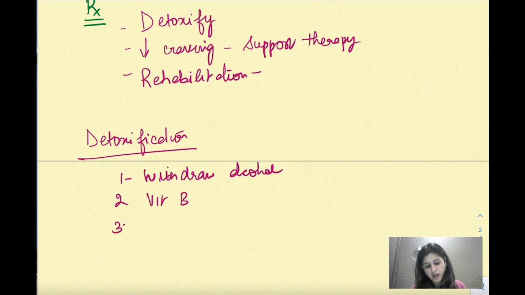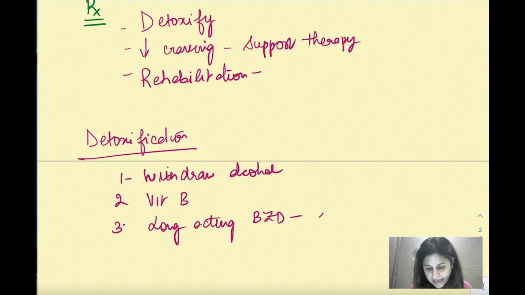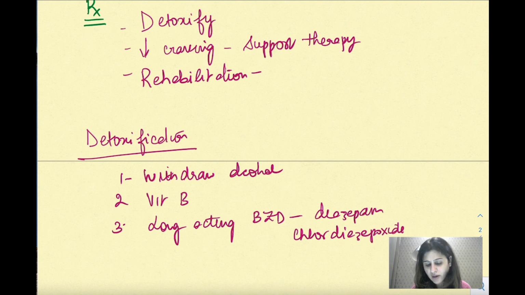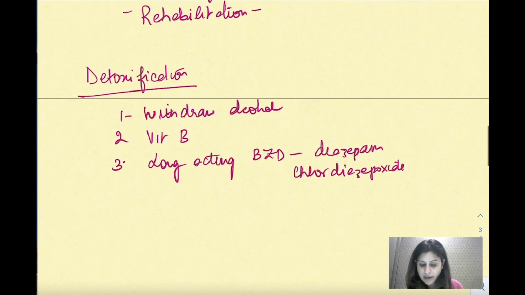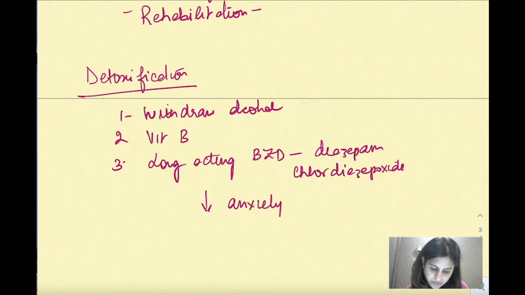Then substitute. अब alcohol अब नहीं दे रहे हैं, तो what you do, you substitute with long acting benzodiazepines. Long acting benzodiazepines like diazepam and chlordiazepoxide.